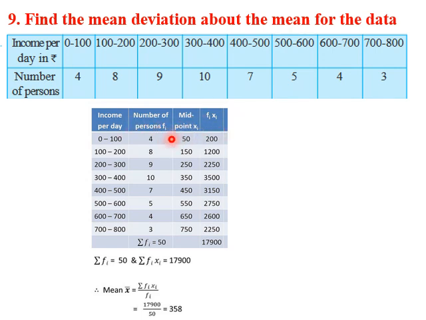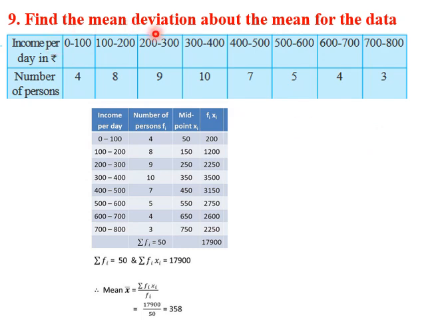Multiply these two. 50 into 400, 8 into 150, and keep on multiplying and then adding this column. Mean is given by sigma fi xi by sigma fi. Adding all this gives 7900 divided by 50 is 358. So we got mean as 358, which is around the highest frequency value.